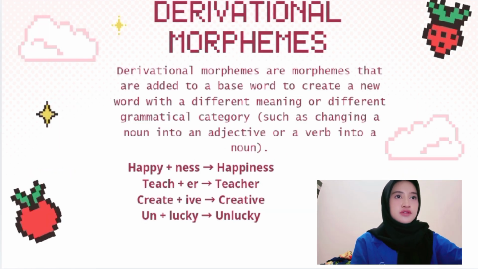Next is derivational morpheme. Derivational morphemes are morphemes that are added to a base word to create a new word with a different meaning or different grammatical category, such as changing a noun into an adjective or a verb into a noun. For example, happy plus ness equals happiness, teach plus er equals teacher, create plus ive equals creative, un plus lucky equals unlucky.